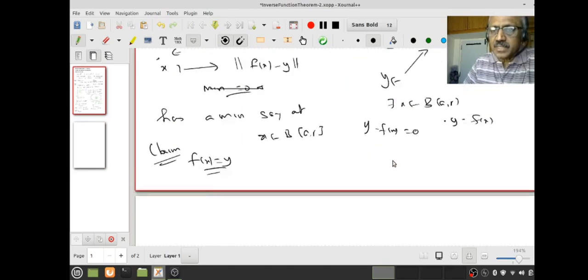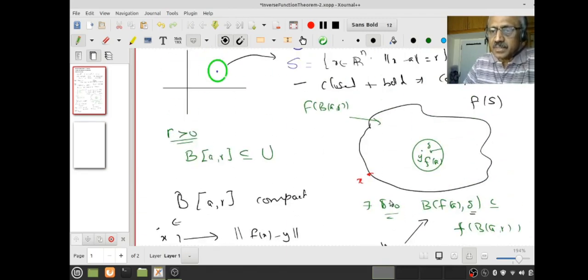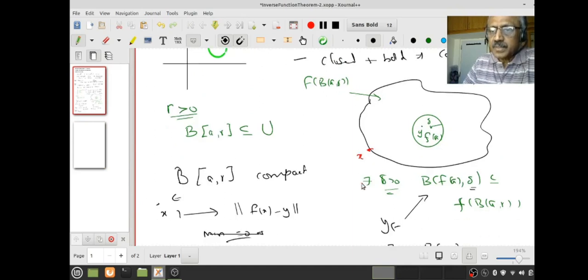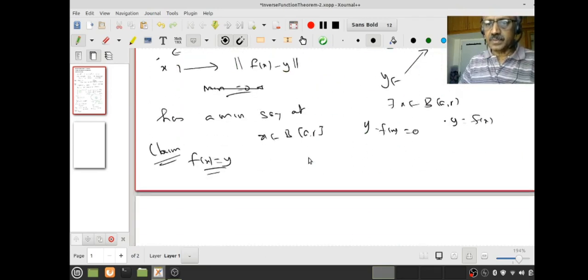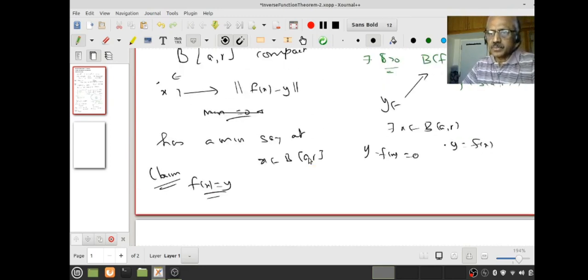So I hope to say that x cannot occur on the boundary, that is, it cannot be on the sphere. Sorry, not here, I'm sorry, this is not my x, my x is here. Okay, this is my B-bar, therefore my x may be here, therefore my f(x) may be somewhere here. You understand that? So I have to say x cannot be on the boundary of the ball B-bar. So I have to make sure it does not happen. Let us see how to do that.